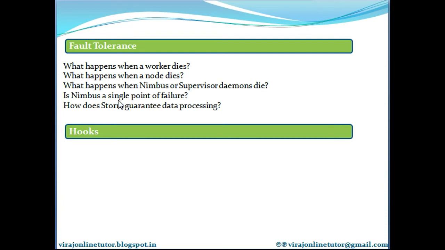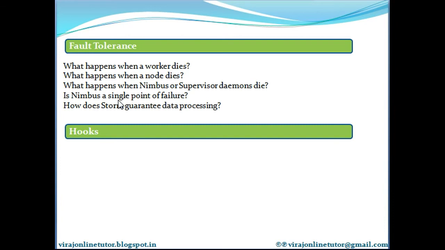So is Nimbus a single point of failure? If you lose the Nimbus node, the workers will still continue to function. Additionally, supervisors will continue to restart the workers if they die. However, without Nimbus, workers won't be reassigned to other machines when necessary.